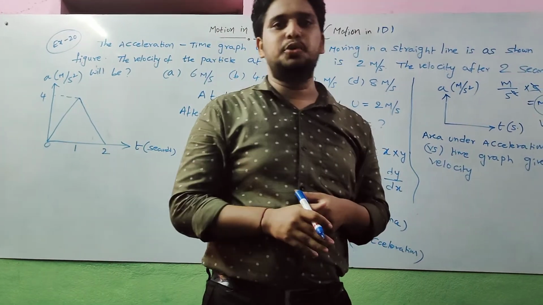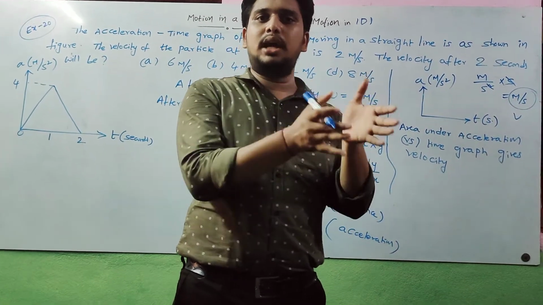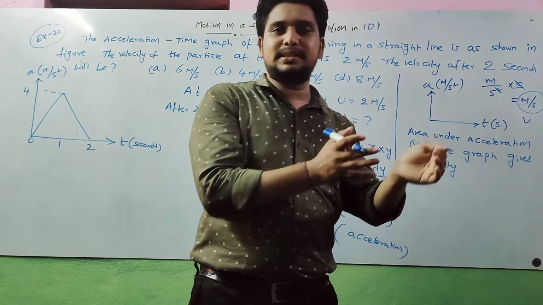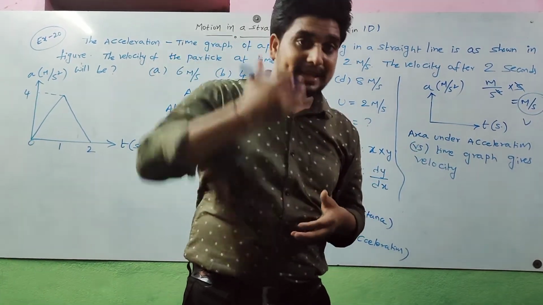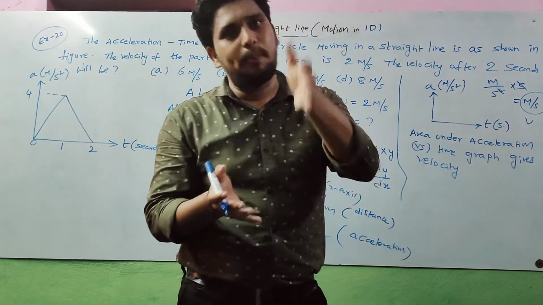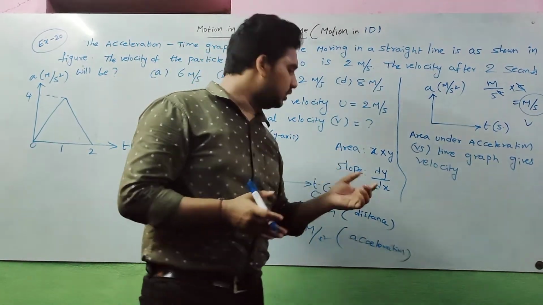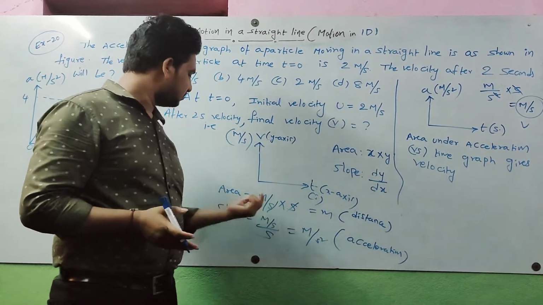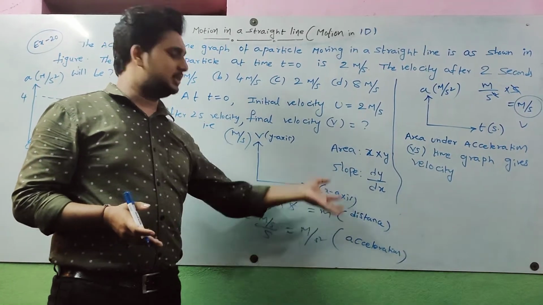Y by x gives the unit that represents the slope. So in the v-t graph, slope is acceleration and area under the graph is distance.